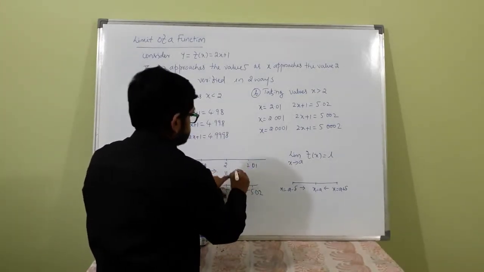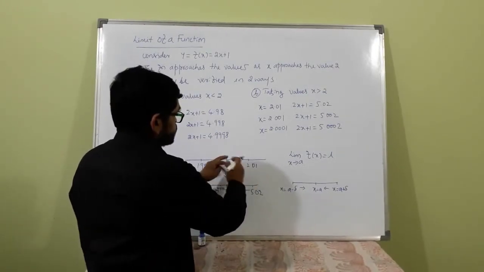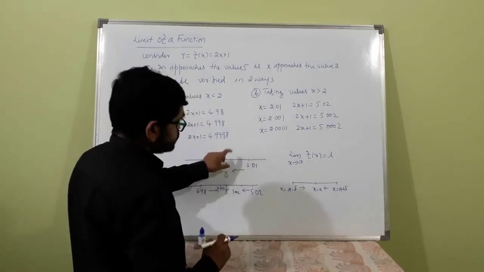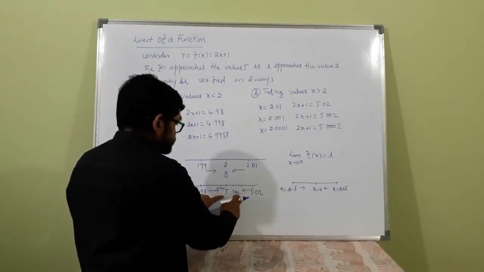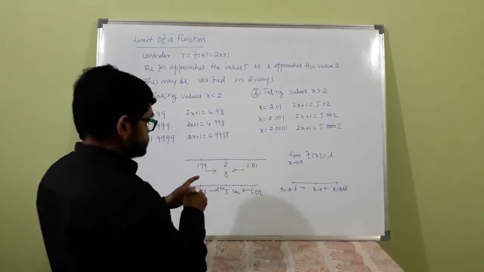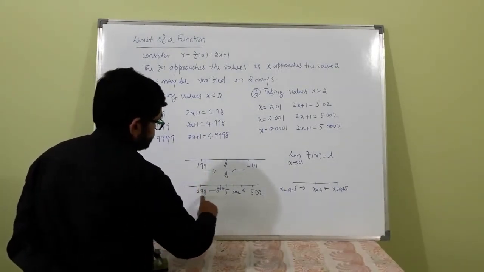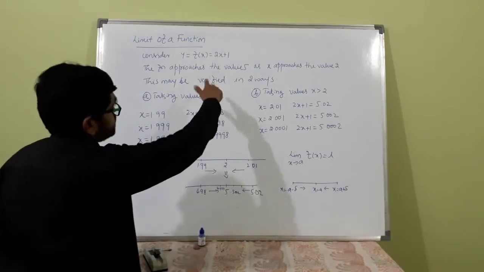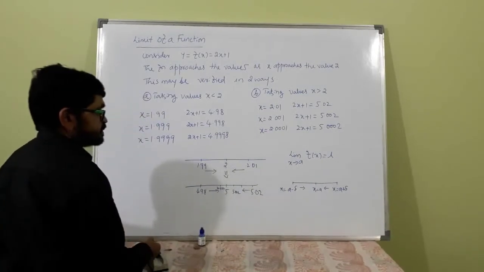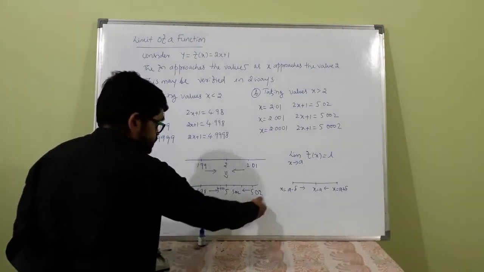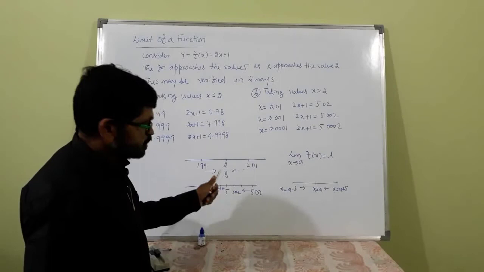This side means you are decreasing. See, 2 to 2.01, suppose there are so many values, you consider when x approaches 2, the f(x) approaches 5. That means, for the different values of x, as it increases, it becomes closer to 5. Either from the left side or from the right side, this is said to approach the value of 5.